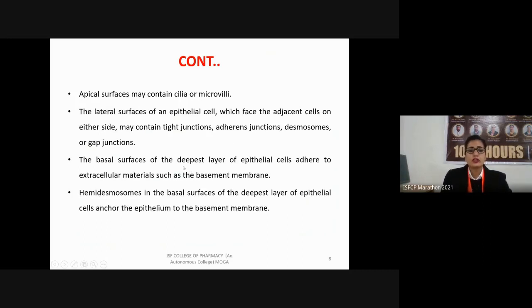The basal surface, the surface present beneath the deepest layer of epithelial cells, adheres to extracellular materials such as the basement membrane. This basal surface also contains cell junctions known as hemidesmosomes. A hemidesmosome is the cell junction which connects the basement membrane to the plasma membrane of the epithelial tissue.